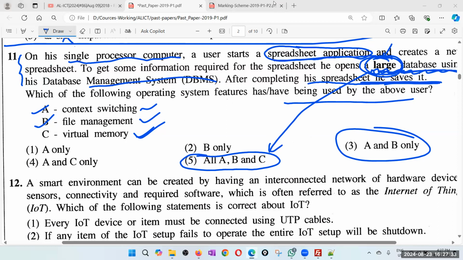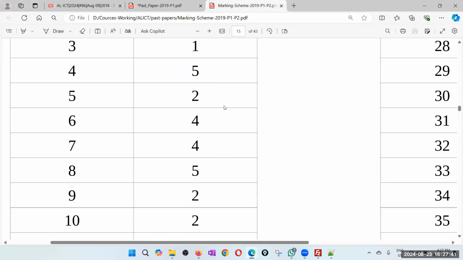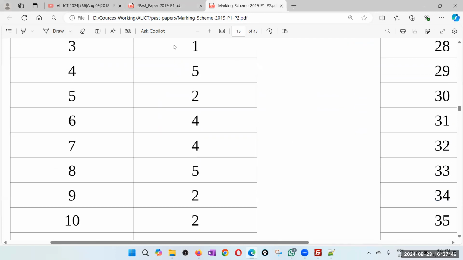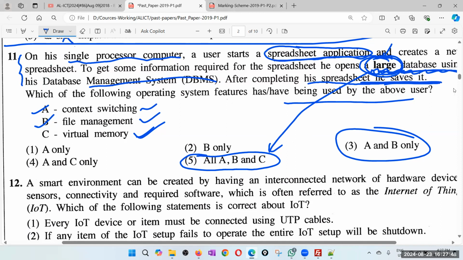Yes, that is a valid point. So let's see what the examiner's answer is. Yes, the examiner has taken the 5th one, probably because of the word large. When it is bold, the examiner is trying to give you a hint. But otherwise, it's not always used.